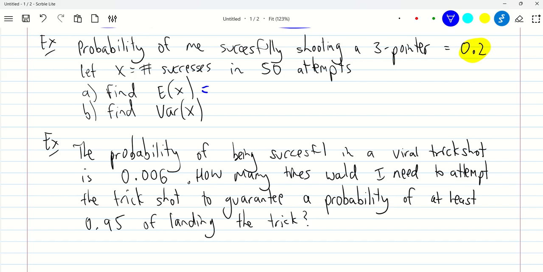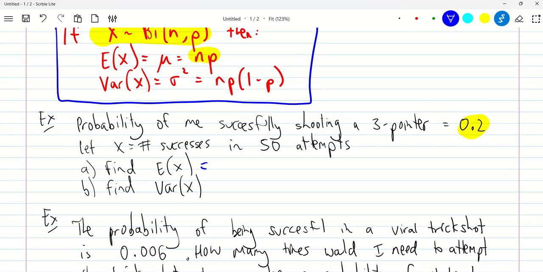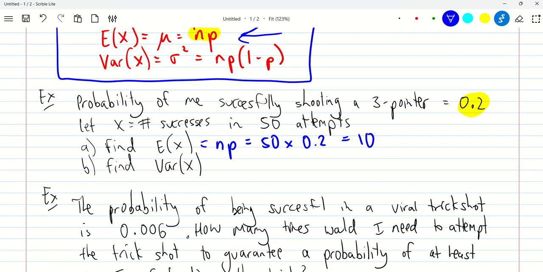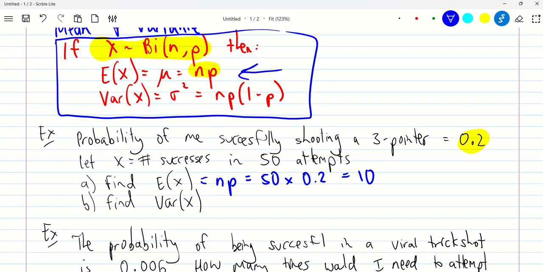And it is. So the expected value is np. n was 50 attempts. The probability of success was p, so 0.2, that's 1/5. 50 times 1/5 is equal to 10. So we would expect to get 10 shots in. That's why, when I said this before, it's obvious. When you see a question about it, it's just obvious what it means. Variance is not so obvious, but we'll just follow the formula here for today.